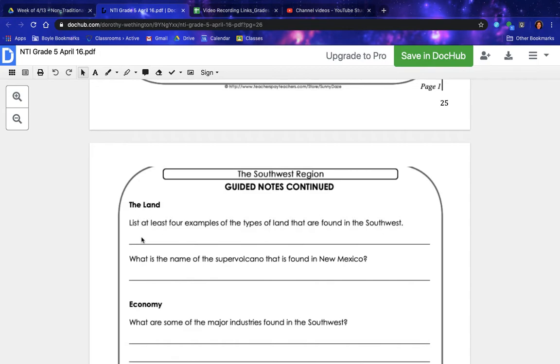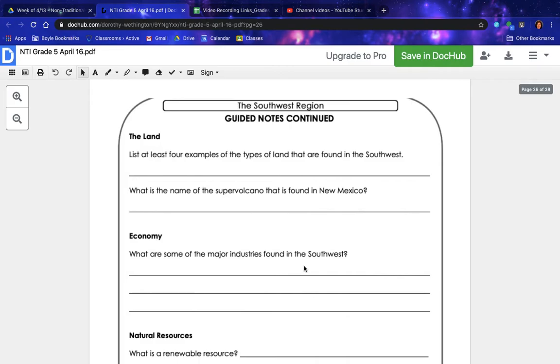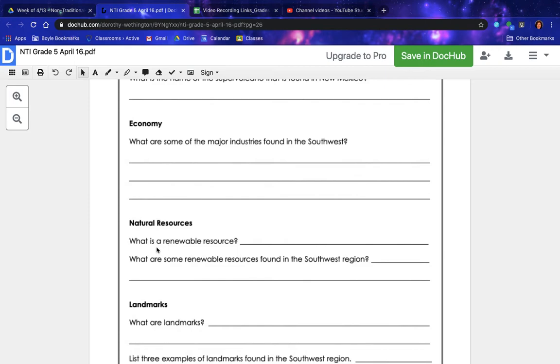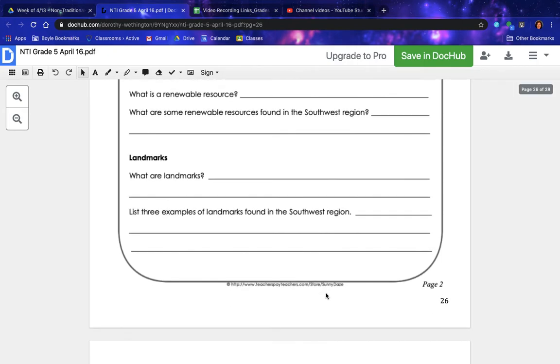The land. List at least 4 examples of the types of land that are found in the Southwest. What is the name of the supervolcano that is found in New Mexico? Economy. What are some of the major industries found in the Southwest? Natural resources. What is a renewable resource? What are some renewable resources found in the Southwest region? Landmarks. What are landmarks? List 3 examples of landmarks found in the Southwest region.